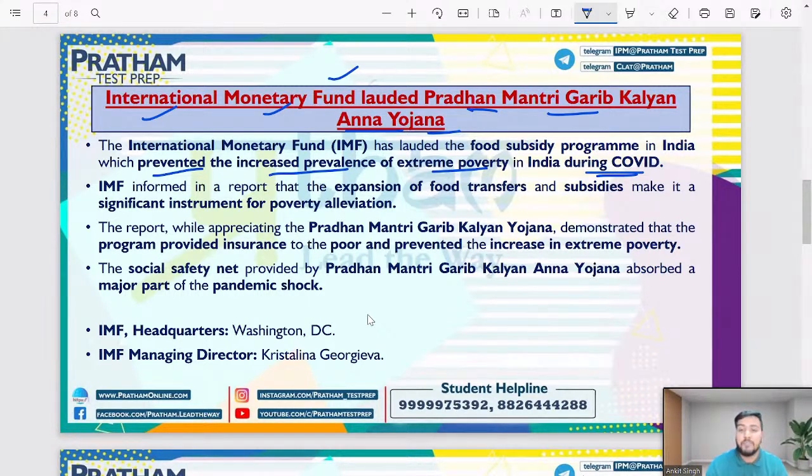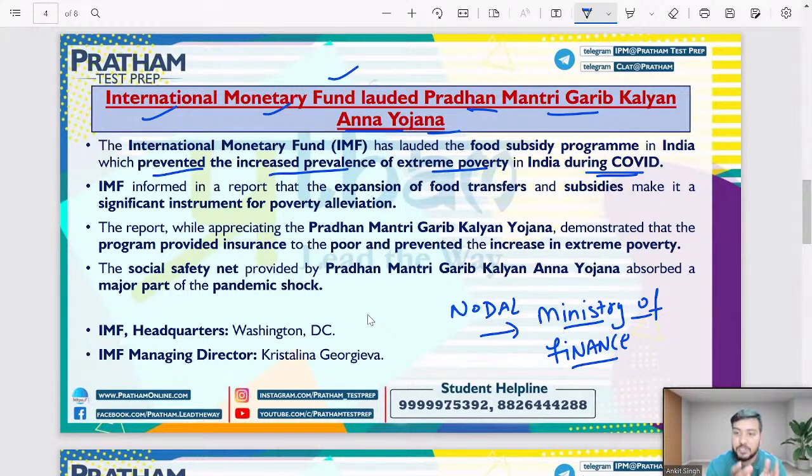And this scheme was run by which agency? Which agency? Nodal agency for this, or you can say the nodal ministry. Nodal ministry is Ministry of Finance. Ministry of Finance, right? So you have to keep this thing in mind. Which is the nodal agency? Ministry of Finance. And who is the Finance Minister of India? Who is the Finance Minister of India? Srimati Nirmala Sitharaman, right? So these things you have to keep in mind, this is important.